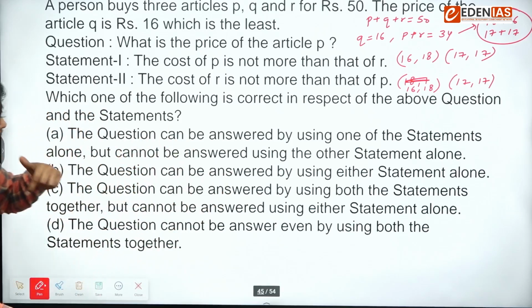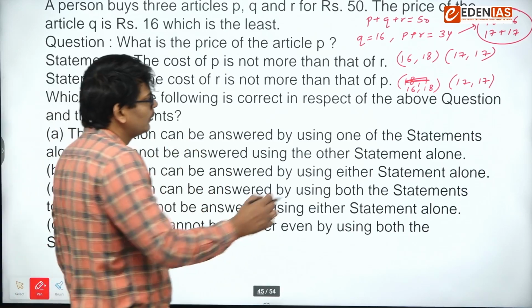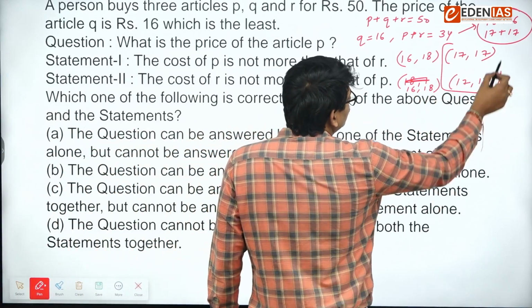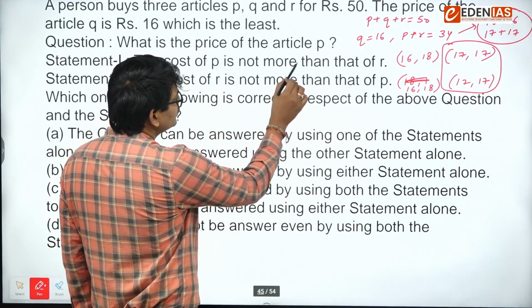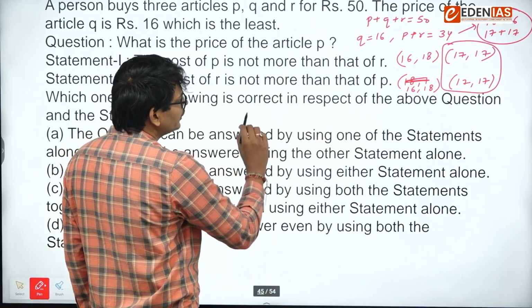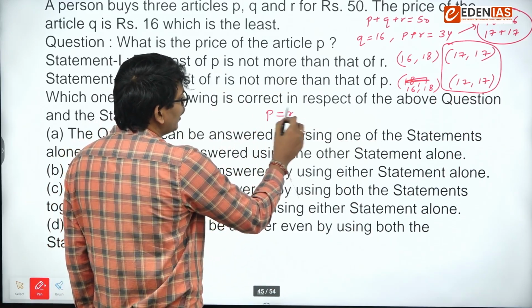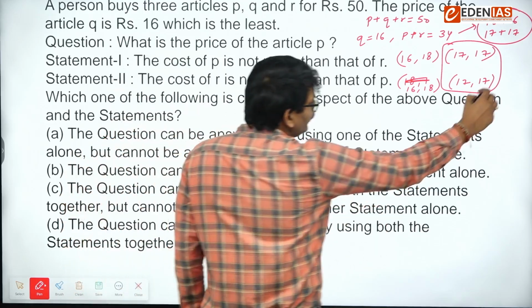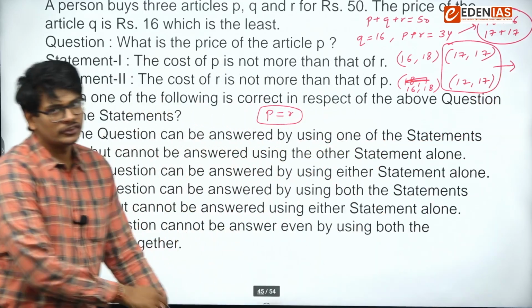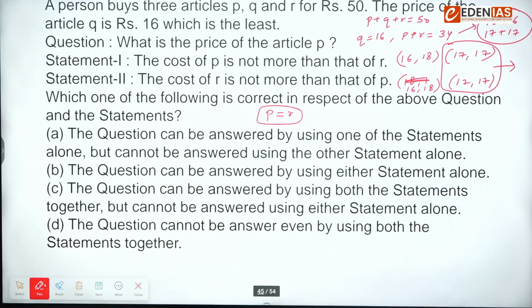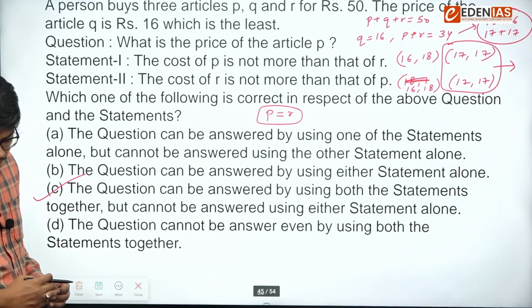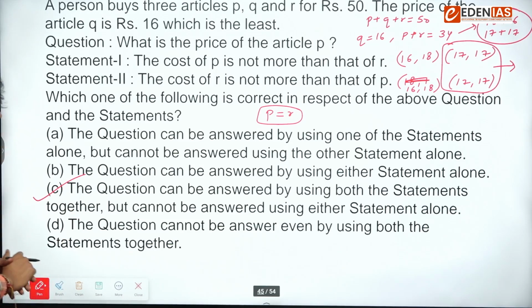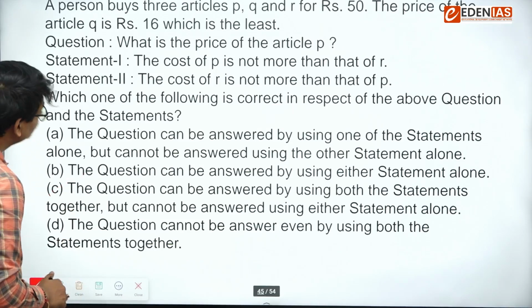But when we combine these two statements, we will get a unique answer, right? Because P is not more than R and R is not more than P, that means P is equal to R. So the only unique case we are getting is 17, 17. So that's why the answer is option number C. That means when we combine these two, we can easily answer this question, right? Next.